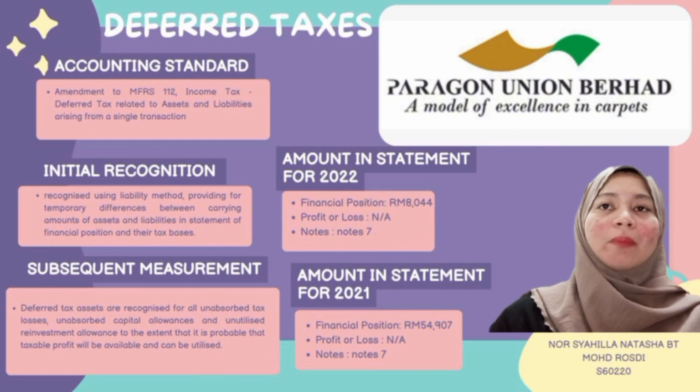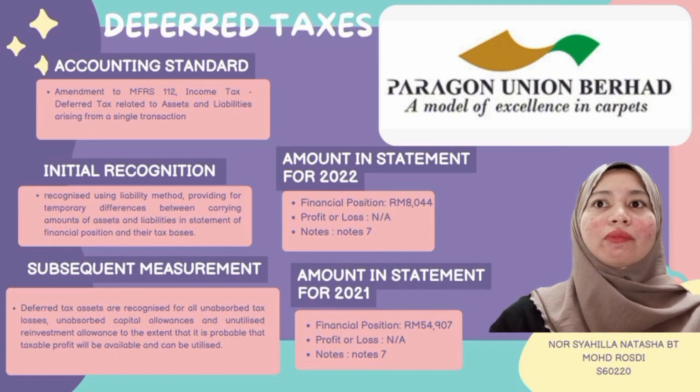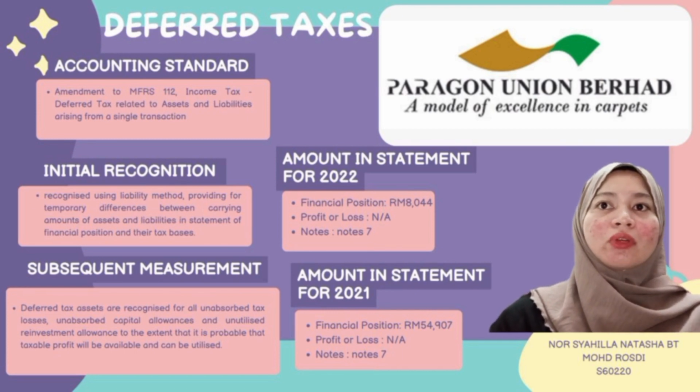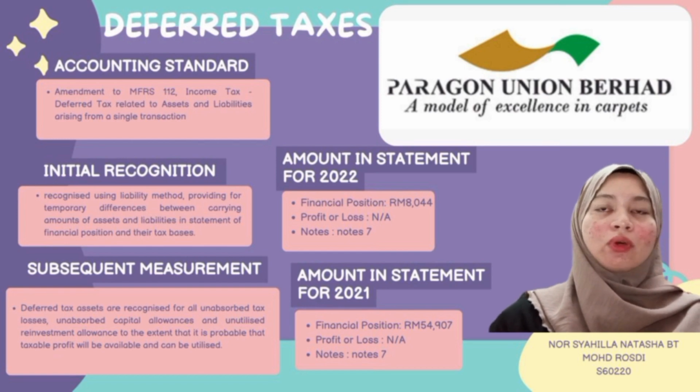Lastly, the amount of deferred tax that Paragon Company stated in the statement of financial position for year 2022 was RM8044 and for year 2021 was RM54907. Meanwhile, for the statement of profit or loss it was not stated, and the note for deferred tax was note 7.